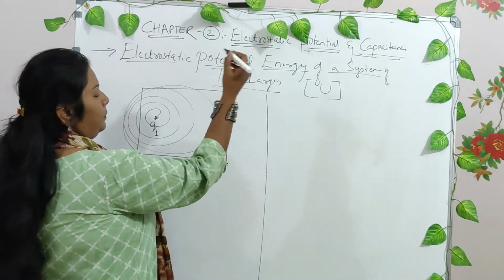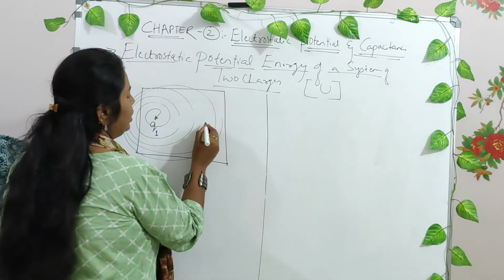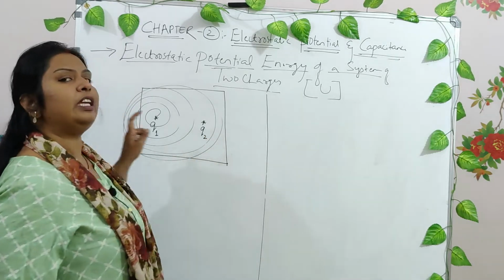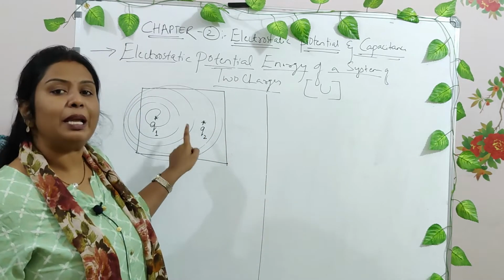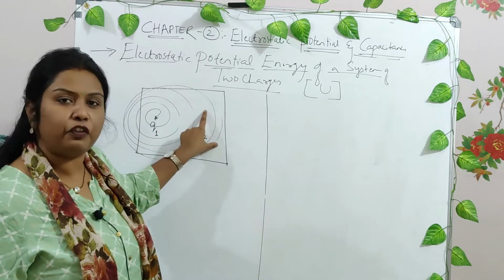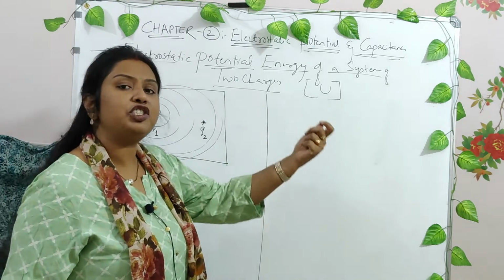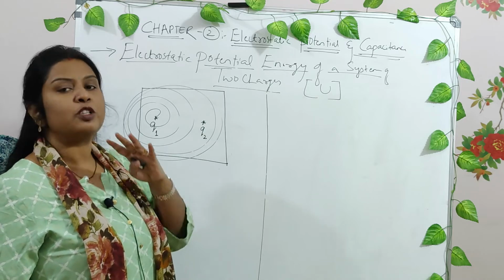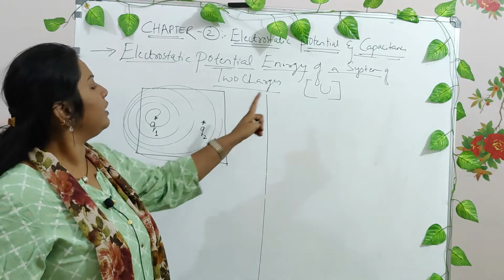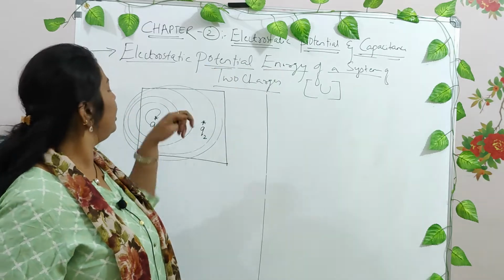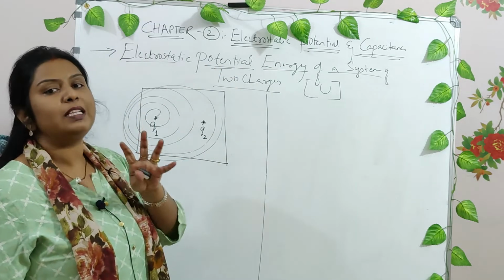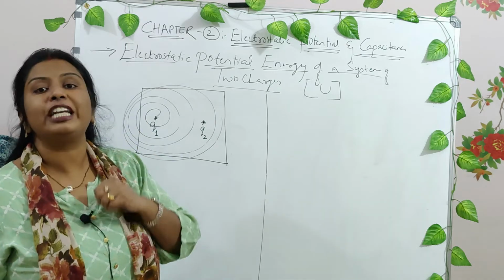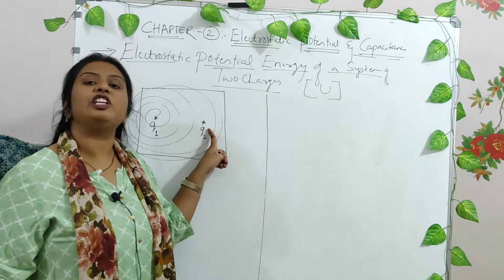Okay, what you do next is you get another charge from a region of infinity to this particular system, right? Now you bring that point charge and place it here, that is Q2. Now do you think the work done will be 0? No. Why? Because there is already some electric field, right? And you are bringing a charge against that electric field, then there should be some work done, right? So what will be the work done in bringing the charge from a region of infinity to this particular region? That will be some work done. That work done is stored in the form of potential energy in this particular charge.